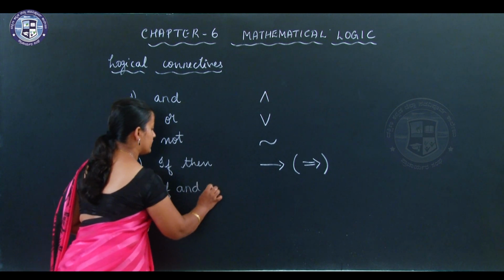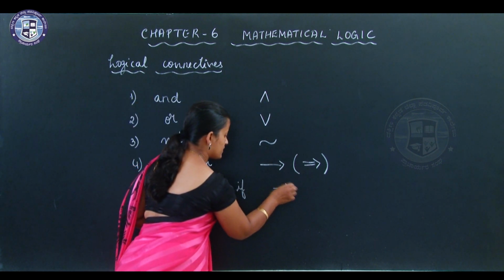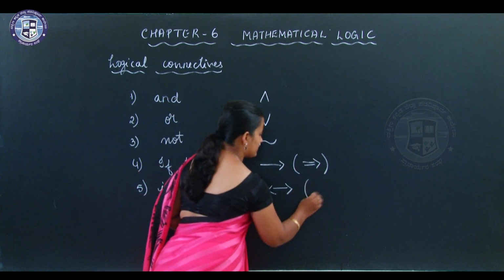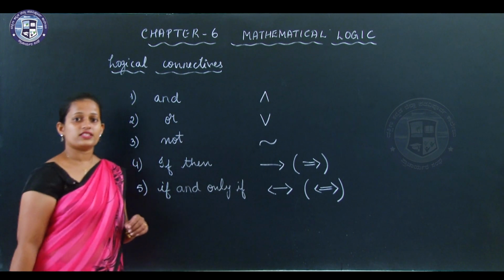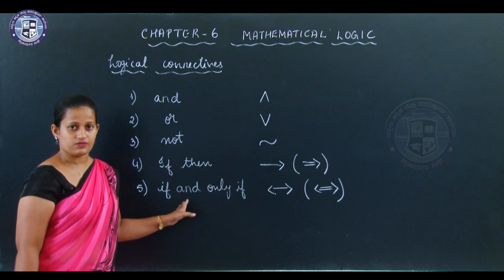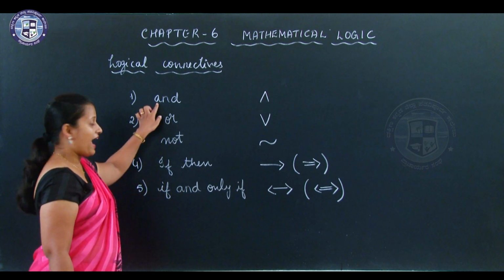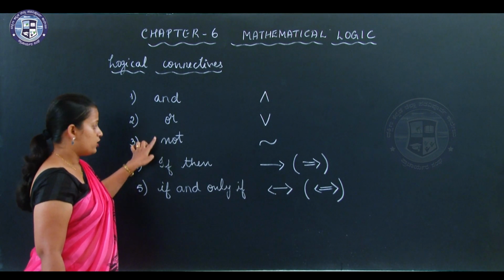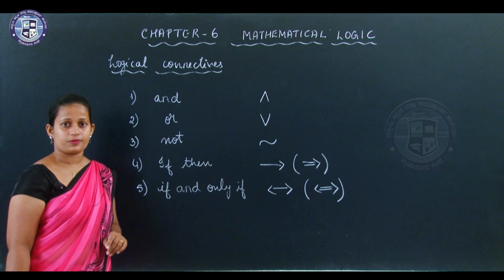This is also a connective and the notation is a double sided arrow, either like this or like this. So, these are the notations which we are going to use for these 5 connectives. So, you will be learning these 5 connectives: and, or, not, if then, if and only if.